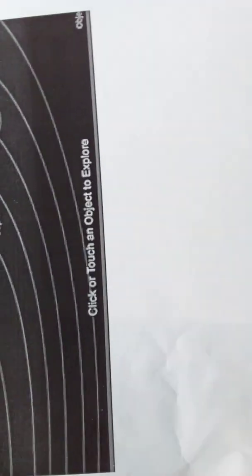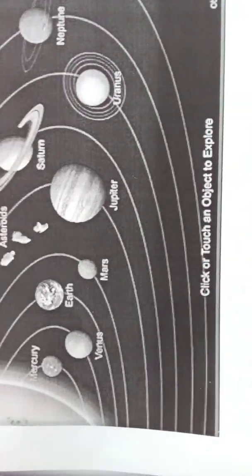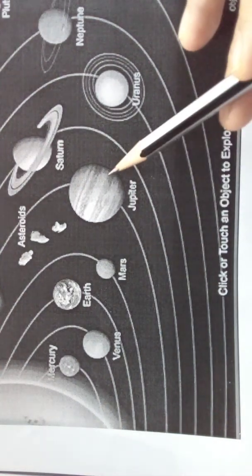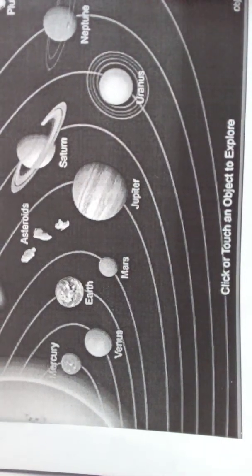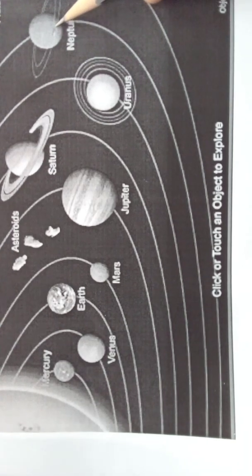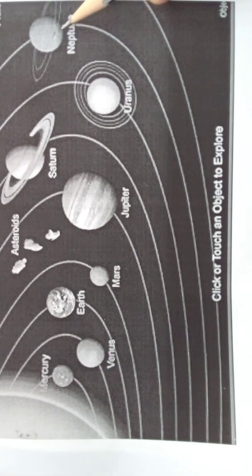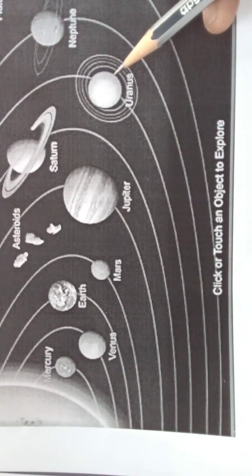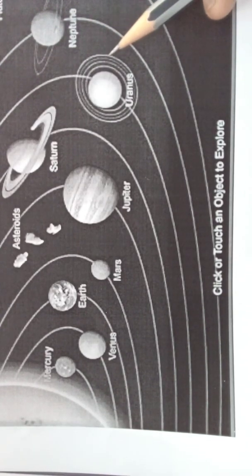Understood, children? See, look here. What are all the planets of the solar system? Mercury, Venus, Earth, Mars, Jupiter, Saturn, Uranus, Neptune. Neptune is the farthest planet from the sun. It is far away from the sun, and it is the coldest planet. And Uranus is the planet made up of blue gases.